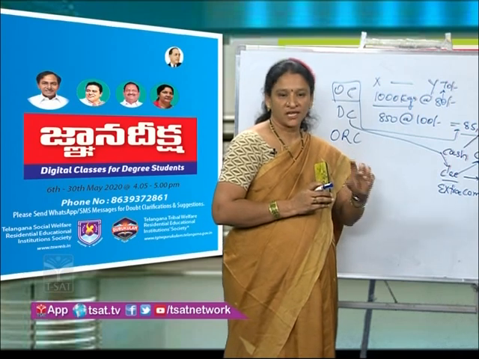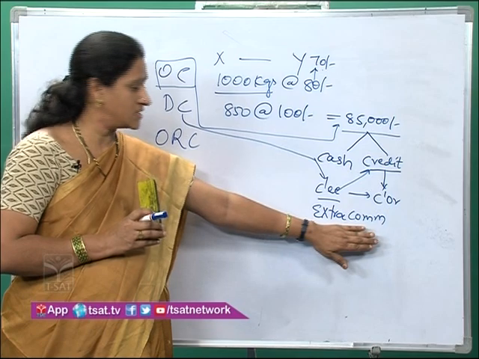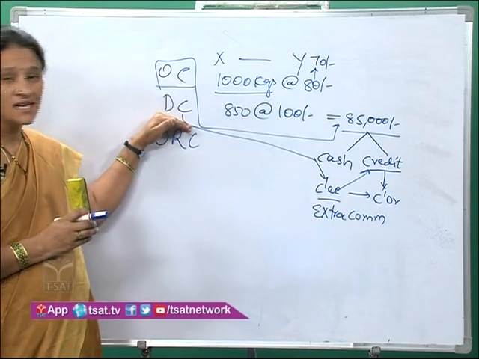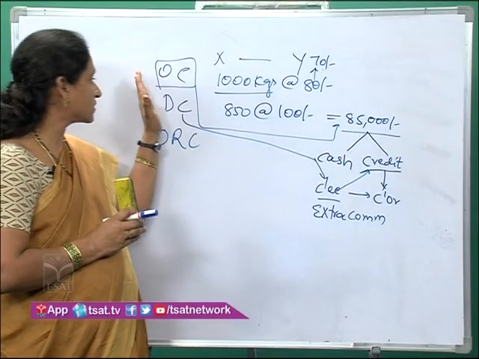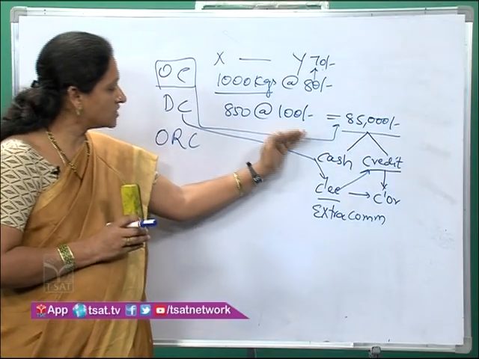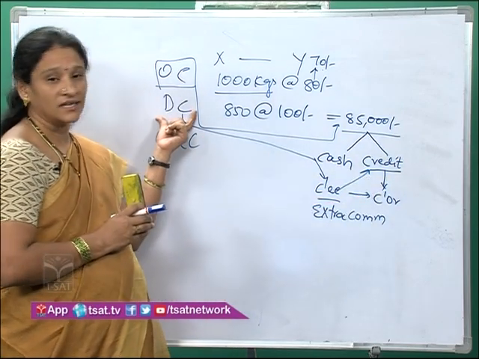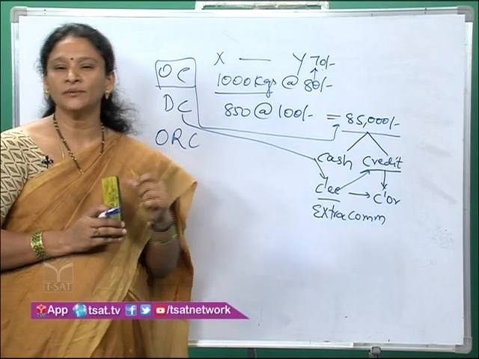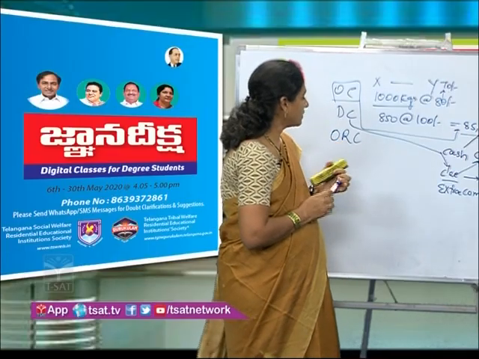For the purpose of taking that risk, the additional or extra commission is paid. That commission is called del credere commission. If commission is paid on total sales, then it is called ordinary commission. If commission is paid on the credit sales, then it is called del credere commission. And the third one here is overriding commission. What is this overriding commission?